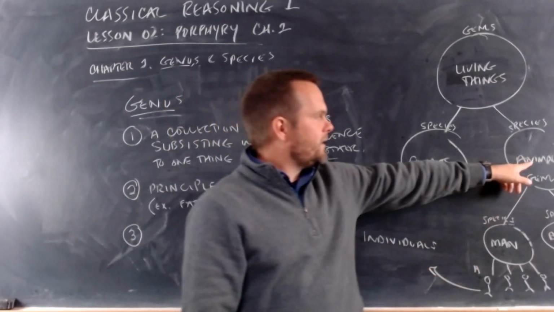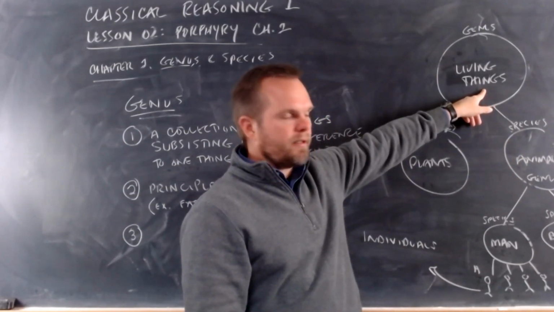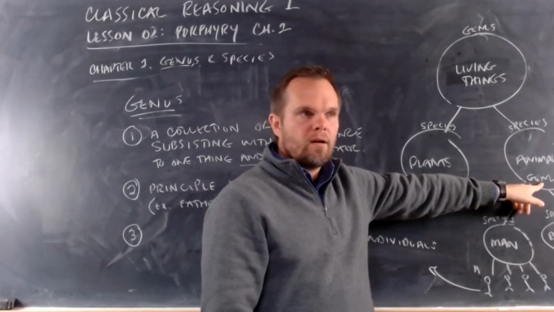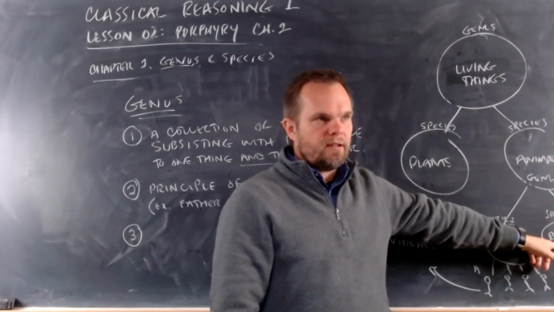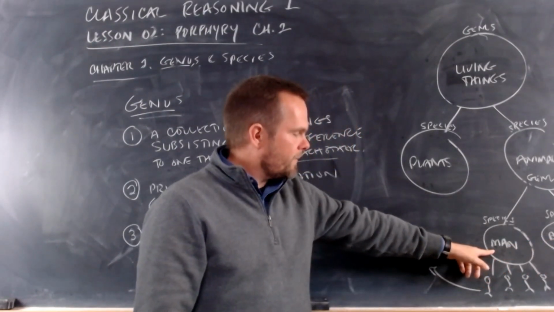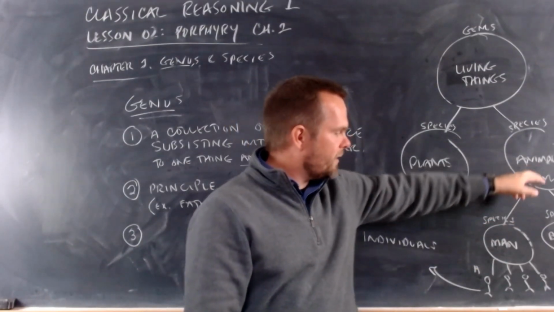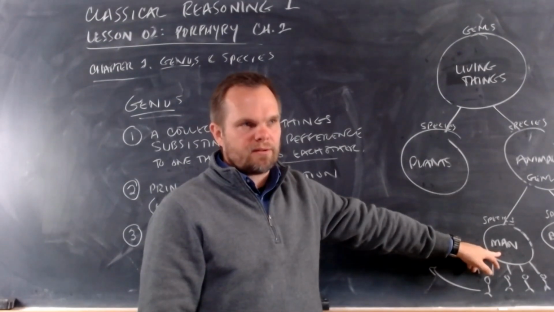It's species because it's a part of a genus above it. But it's genus because it's the whole of the parts below it. You understand that? But man is a species because it's a part of the genus above it, but it's not a genus because it does not divide into species.